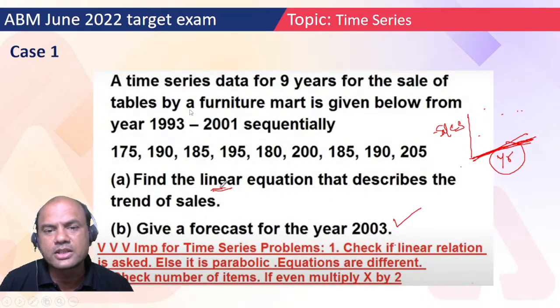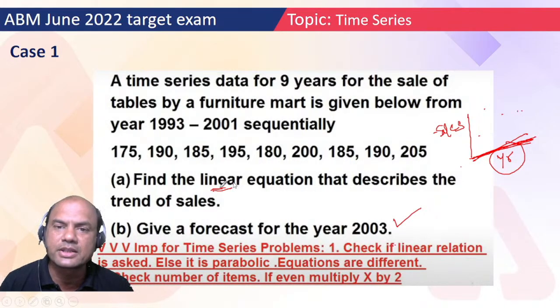Now remember, to solve this problem, always remember two thumb rules. Always check if a linear equation is asked, meaning Y equals A plus BX, linear only. No parabolic should be asked. If parabolic is asked, do not try to attempt the problem in the exam. It's very difficult and not worth it for 1 mark. So always see that it's linear, and check the number of items. If it is even, then multiply by 2. So how many items are there? 3 plus 3 is 6, plus 3 is 9. So an odd number of items is given, so do not multiply by 2. If the number of items is even, you multiply it by 2. Okay. Remember these two thumb rules and then go ahead.